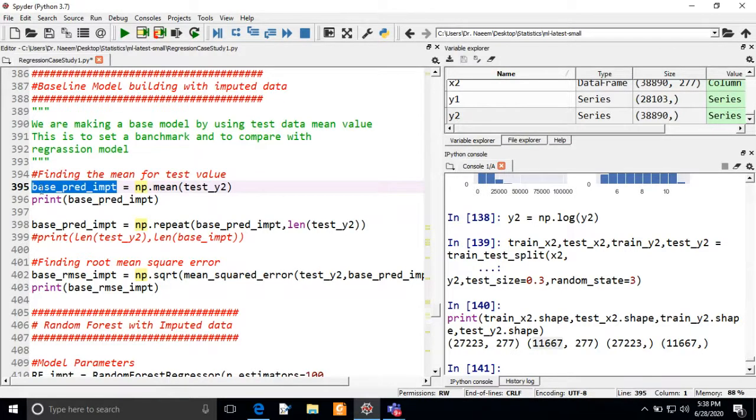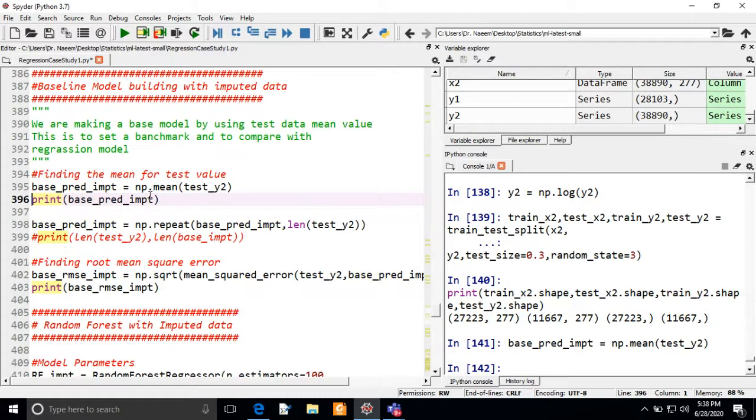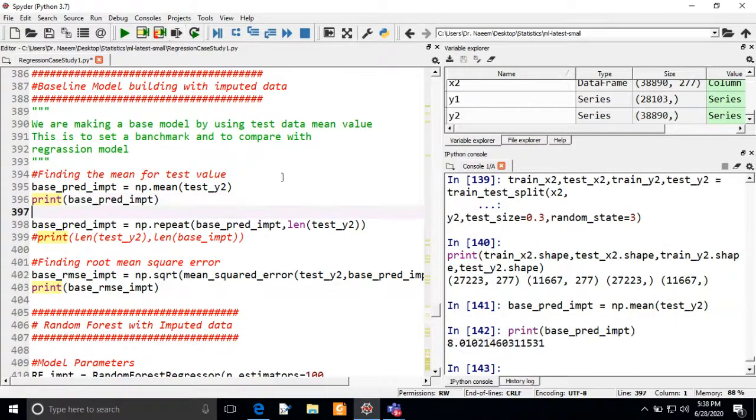This variable we are creating will be the mean of test underscore y2, and we will print this value. You can see here this is the mean value of y2, and it is 8.01. We are going to replace with this mean value, and we are creating a benchmark test set to compare with our model.